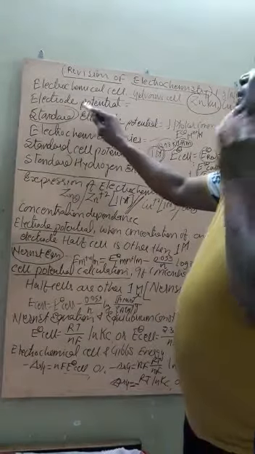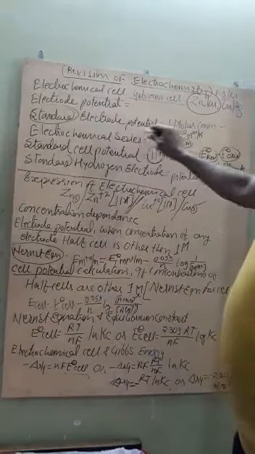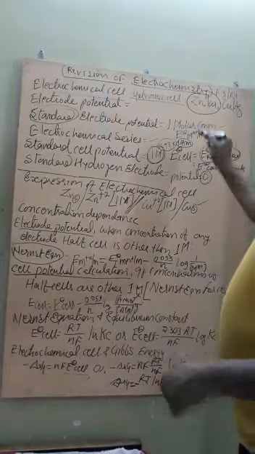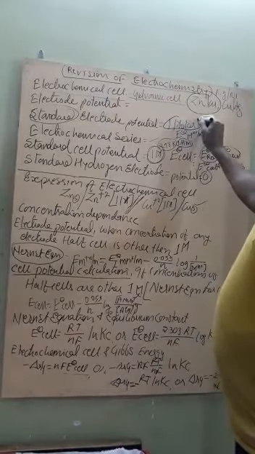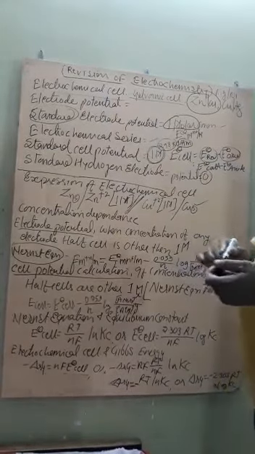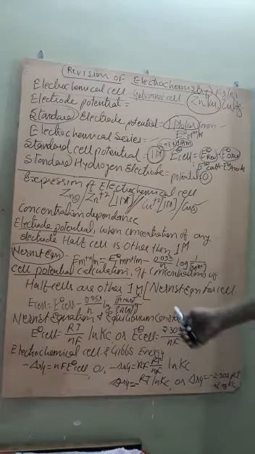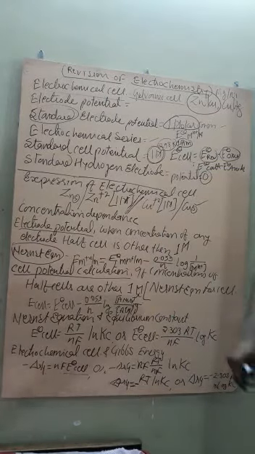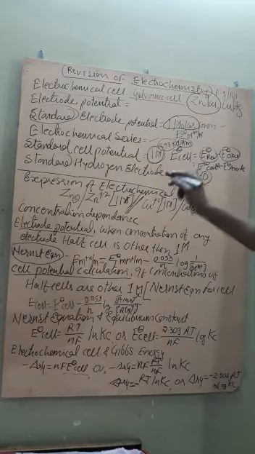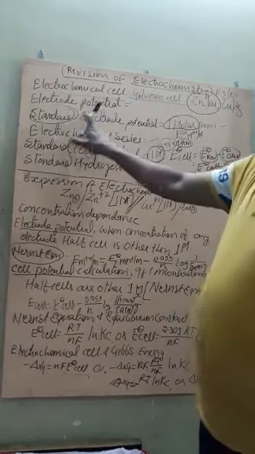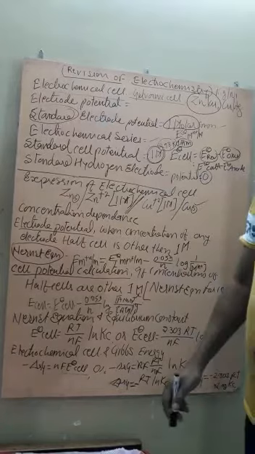This is called electrode potential. Now standard electrode potential: if the molar concentration of the electrolytic solution is exactly 1 molar, the temperature is 298 Kelvin and the pressure is 1 atmosphere, in this condition the value is called standard electrode potential.